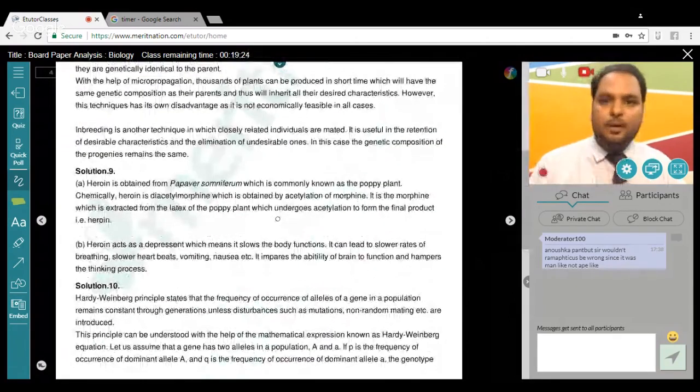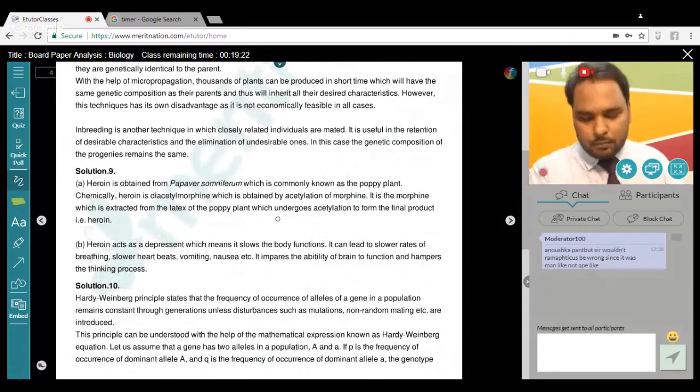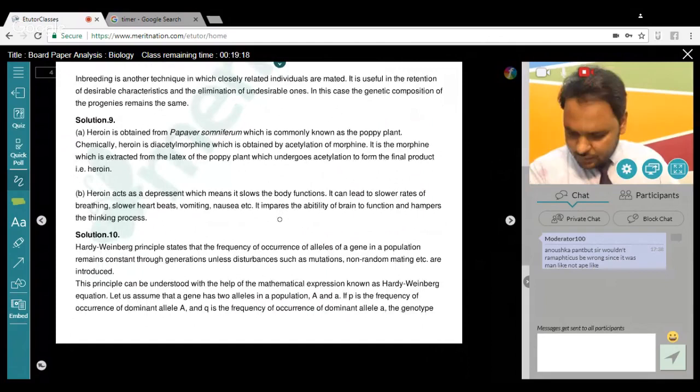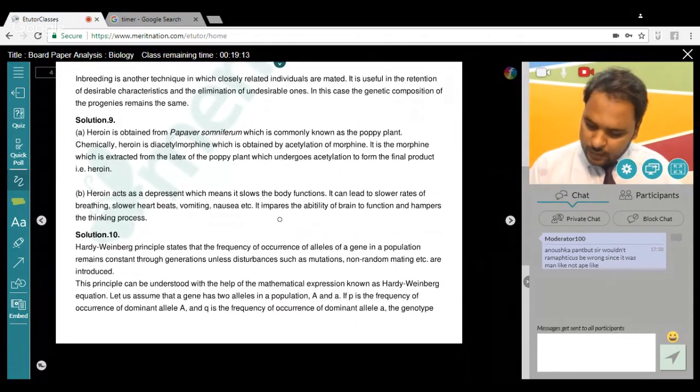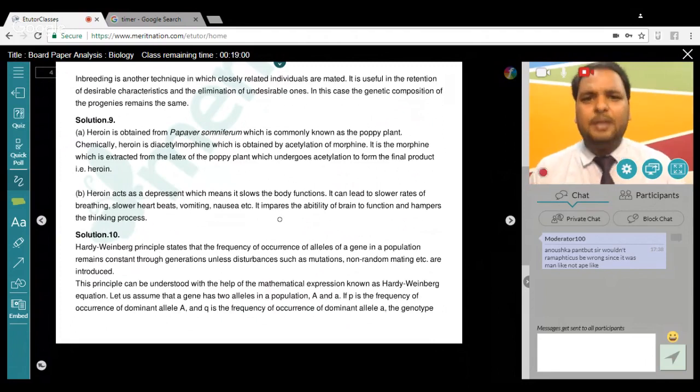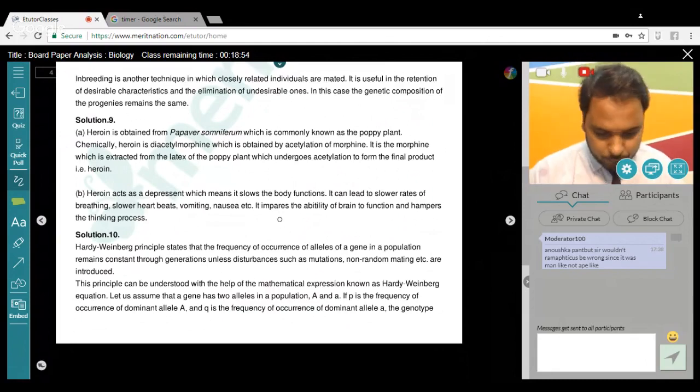And yes, these answers will be available just after your session, somewhere near about 6:30 or 7. So you can check your answers very easily there at meritnation.com. Right now, the next question, question number 9, says name the source of the plant of heroin drug. That's a very easy question, again NCERT. How it is obtained, you know very well, Papaver somniferum. And write the effects of heroin on the human body. A previous question, an NCERT question asked many times, in our 100 questions also. These are all absolutely available, not a problem.